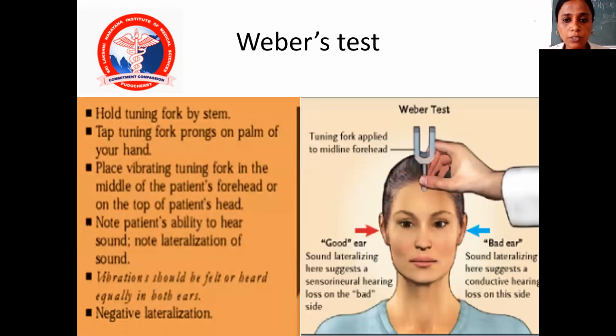The tuning fork is applied to the midline of the forehead. Hold the tuning fork by the stem, tap the prongs on the palm of the hand, and place the vibrating tuning fork on the middle of the patient's forehead or on top of the patient's head. Note the patient's ability to hear sound. Note lateralization of sound. Vibration should be felt or heard equally on both sides. That is normal. If it is lateralized to the normal ear, it is called sensorineural deafness. But if it is lateralized towards the bad ear, it is called conductive hearing loss.